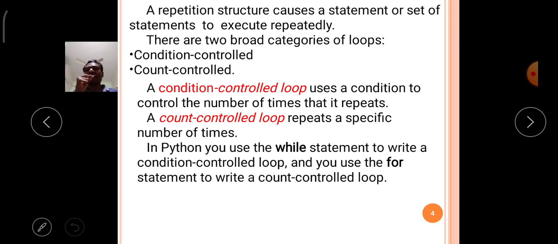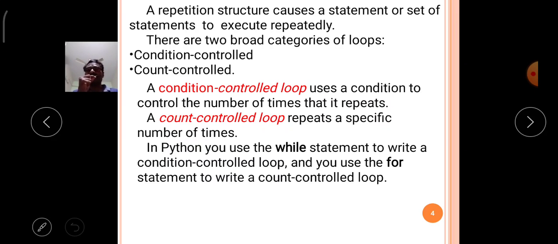So in our life also some repetition work is going on. Just like that, in the Python programming language also, a set of statements, meaning a block, is executed repeatedly until the requirement of the program is satisfied.